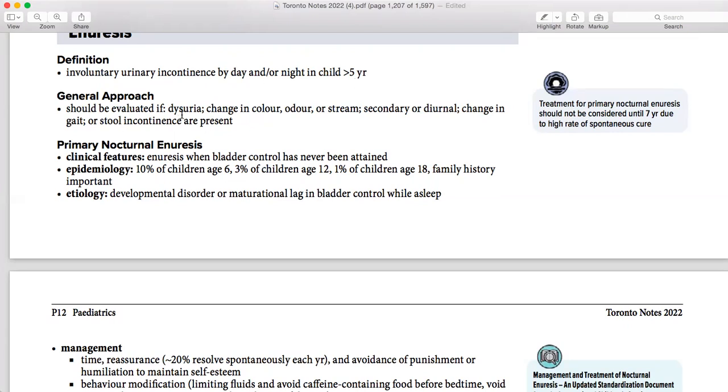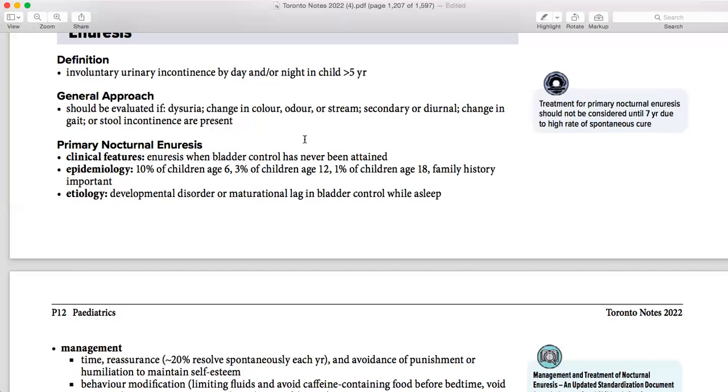So the general approach is basically to rule out any dysuria, maybe any UTI going on, any post-streptococcal glomerulonephritis going on. You have to ask about change in order, stream, secondary or diurnal. Maybe the problem is something else: change in the gait, stool incontinence, maybe any back problem, any cauda equina. So you have to rule out everything. This is basically the general approach, asking in the history all those questions to rule out as many diseases as you can.